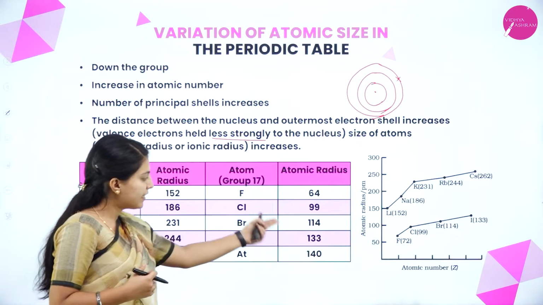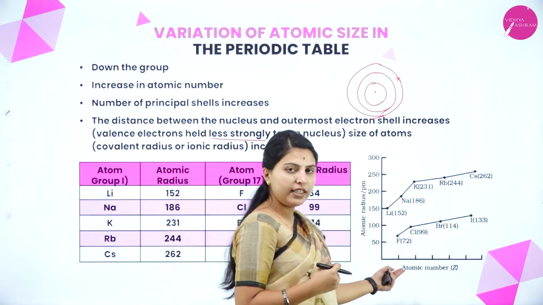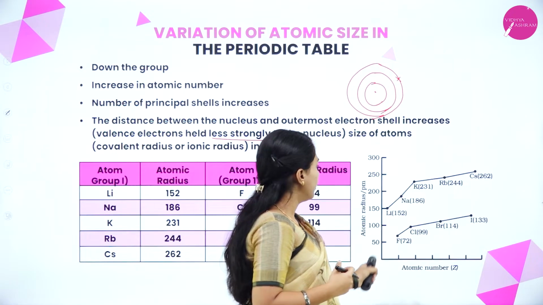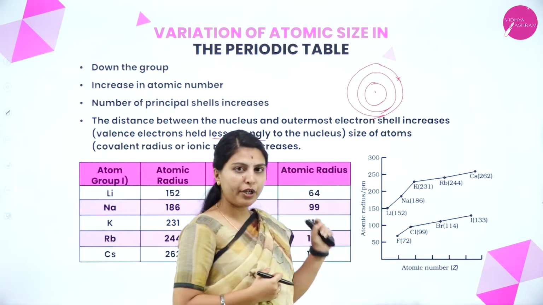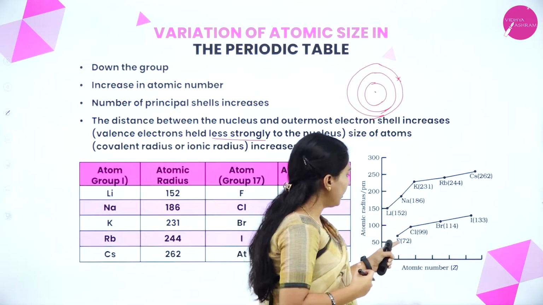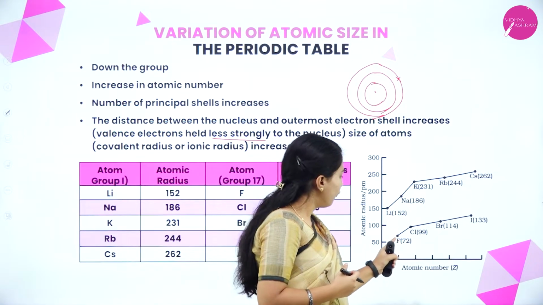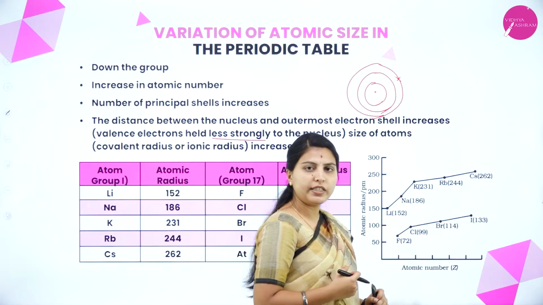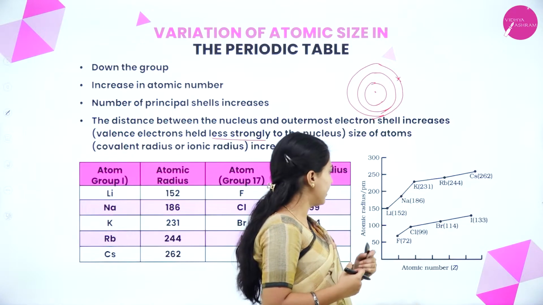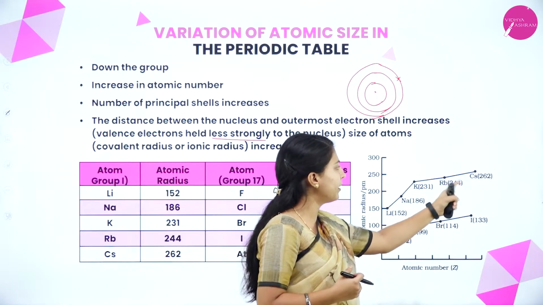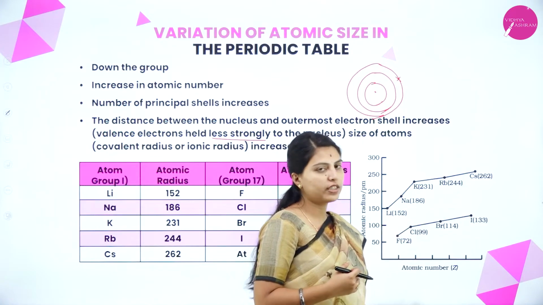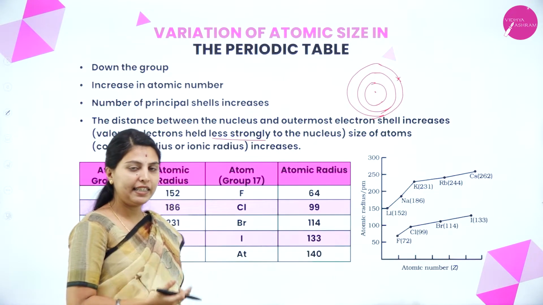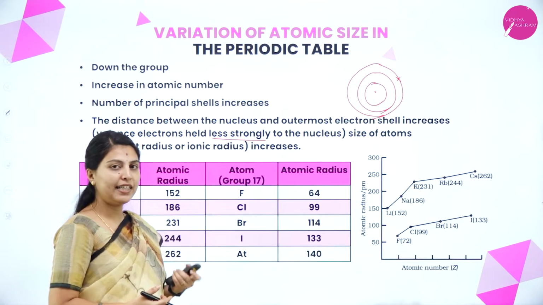It is the same for halogens. The same thing we can see here in the graph, where the x-axis is atomic number and the y-axis is atomic radius in picometer. I am explaining fluorine in halogens: fluorine 72, chlorine 99, bromine 114, iodine 113. It keeps on increasing. Same thing, lithium, sodium, potassium, rubidium, cesium, 152 to 262, it has increased. Down the group, atomic size increases as the principal shells increase.